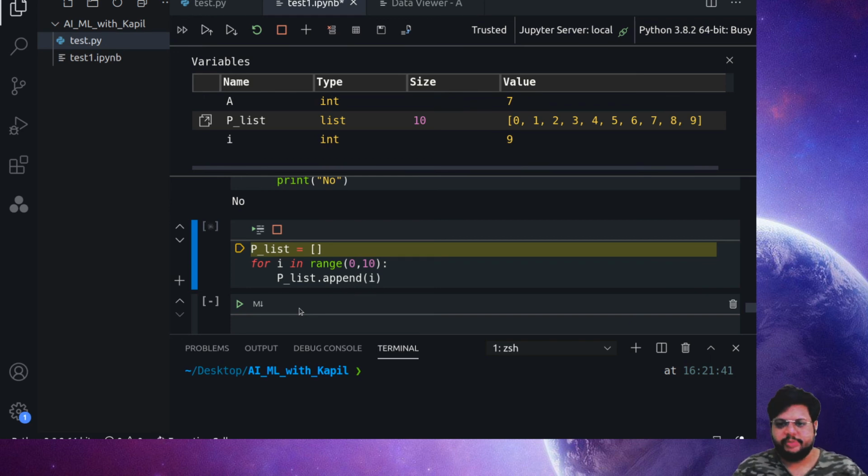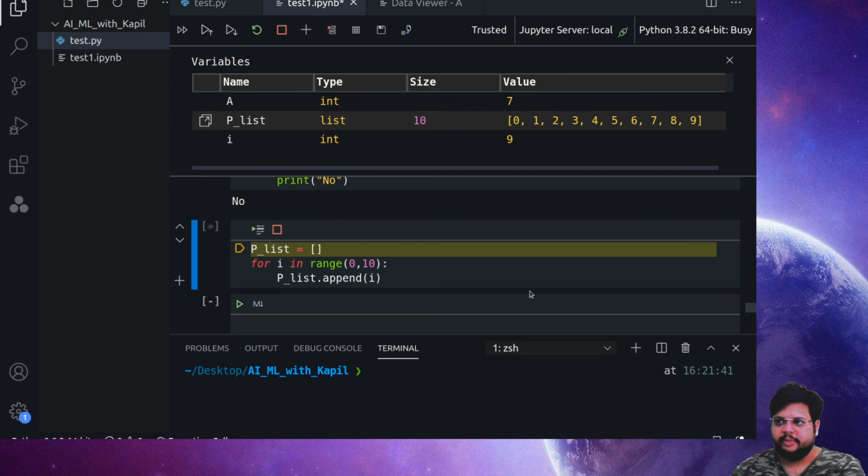So it's always better that you soundproof yourself, so that whatever mistakes you are making now, you know whether they are from the math side, not from the coding side. Then Jupyter will really help you out. Otherwise you will get stuck, and it will take a lot more time to find out where the actual issue is. Okay, so that's how we go with the for loop and all.